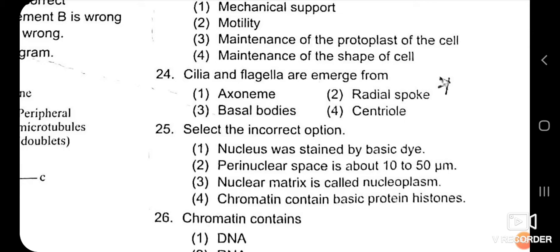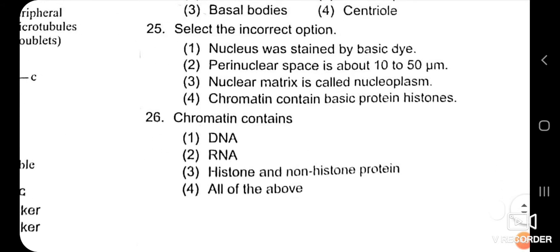Perinuclear space means the space present in between the two nuclear membranes. Nuclear matrix is called nucleoplasm. Chromatin contains basic protein, histone. So the incorrect option is the second. Perinuclear space is about 10 to 50 nanometer. Here micrometer is given, so it is the incorrect option, the second one.